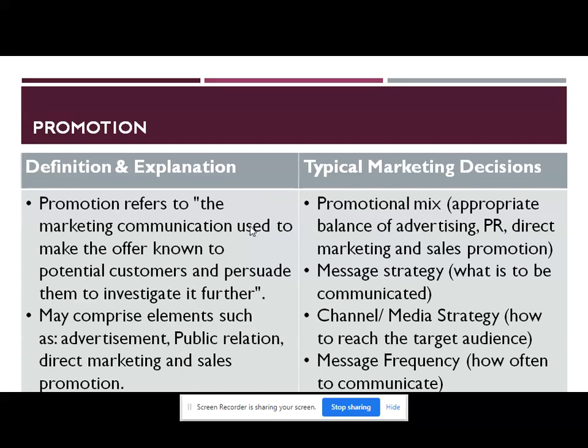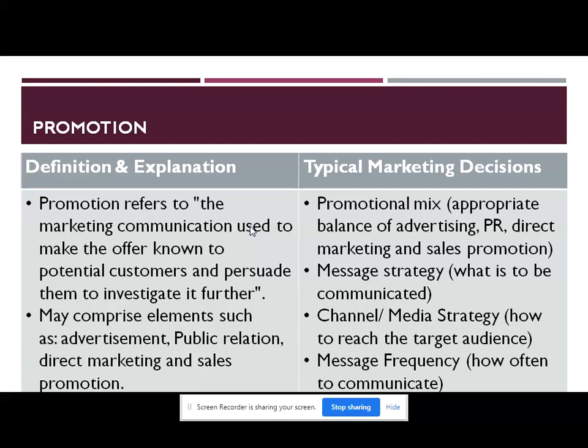Now we will see the next of the 4 P's of marketing. That P is promotion. Now we will see how we can define and explain the factor which is called promotion. Promotion refers to the marketing communication used to make the offer known to the potential customer and persuade them to investigate it further. So promotion comprises elements such as advertisement, public relations, direct marketing, and sales promotion. So this is about various types of promotional activities which are associated with the product and marketing mix.